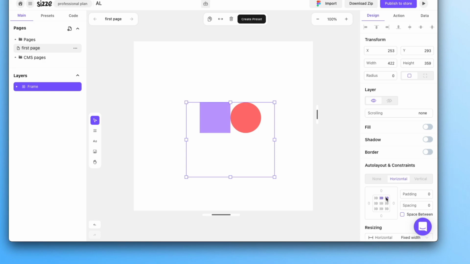Inside the auto layout, you can choose positioning, set padding, and adjust internal spacing. You can also apply space between properties, which allow you to quickly update spacing equally between objects.